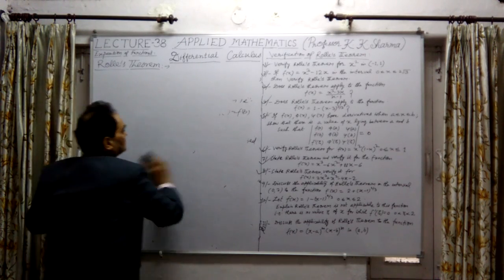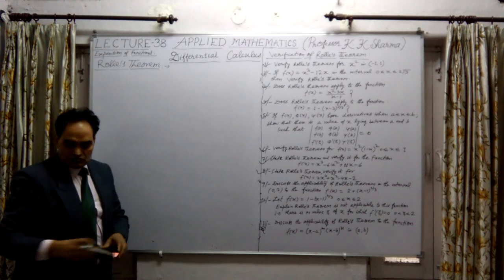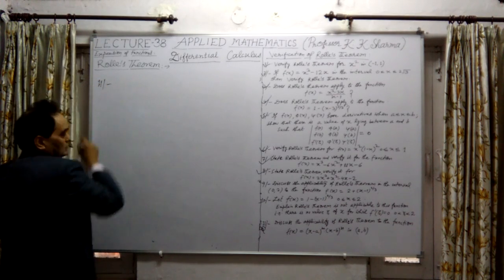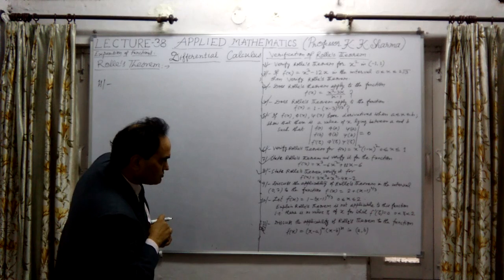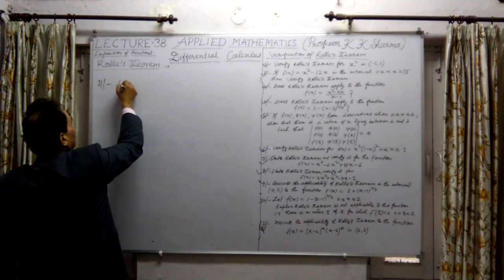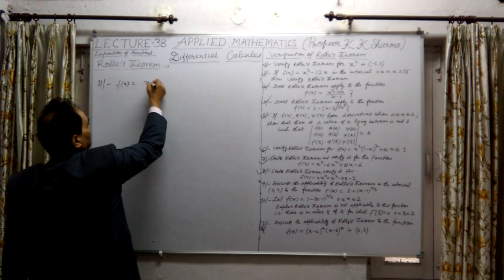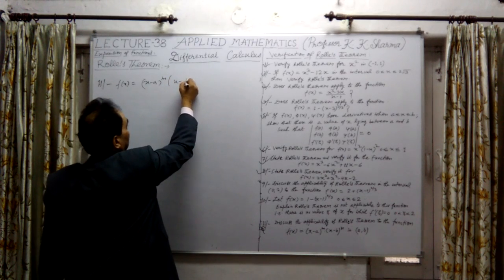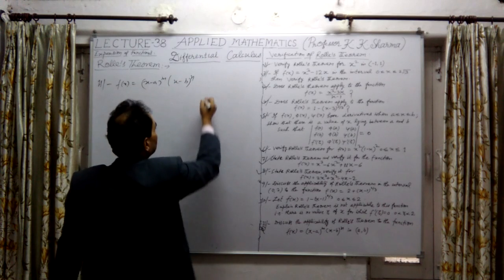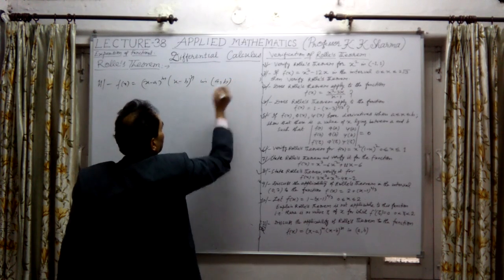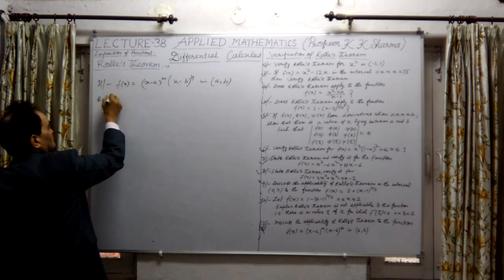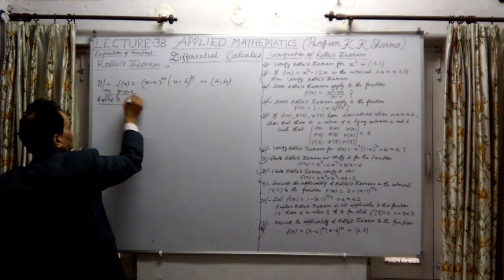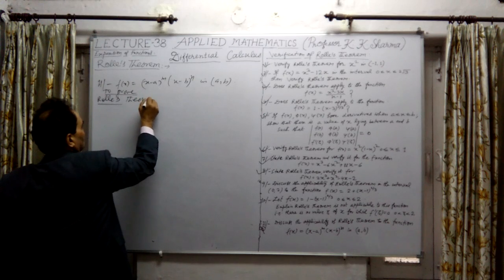Now the 11th question, the last one, let me talk about. Question number 11 says: discuss the applicability of Rolle's theorem to the function f(x) equal to (x minus a) whole power m into (x minus b) whole power n, in the interval [a, b]. So to prove Rolle's theorem, let me find out the conditions.